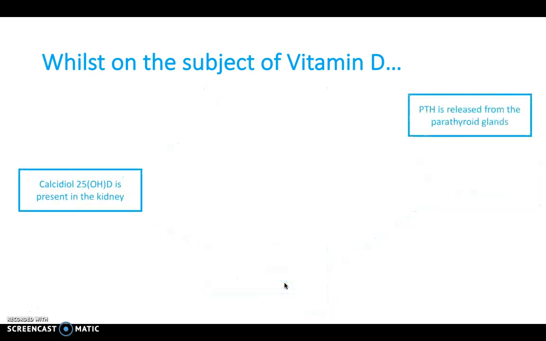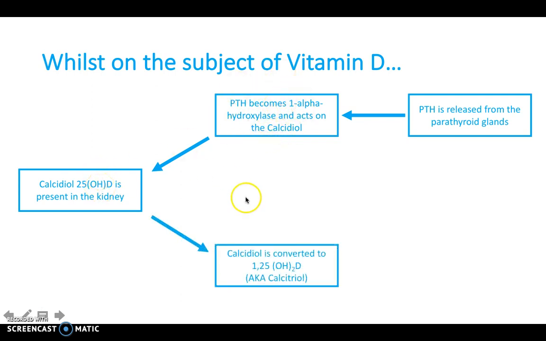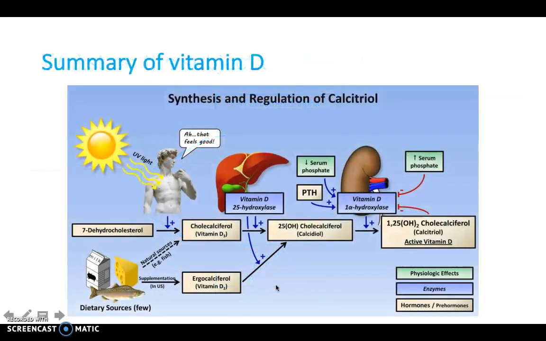In the kidneys, PTH from the parathyroid glands induces alpha-1 hydroxylase, which acts on the calcidiol. So it's a whole cascade of acting on one thing and causing something else to happen. So 1-alpha hydroxylase acts on calcidiol, and calcidiol is converted into 1,25-hydroxy D, in other words, calcitriol, and this is finally the active form of vitamin D.